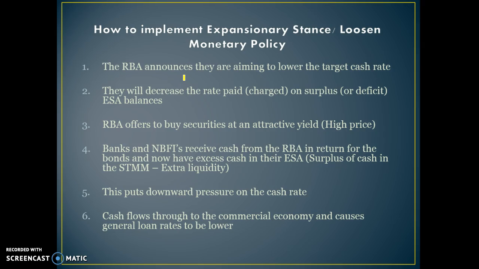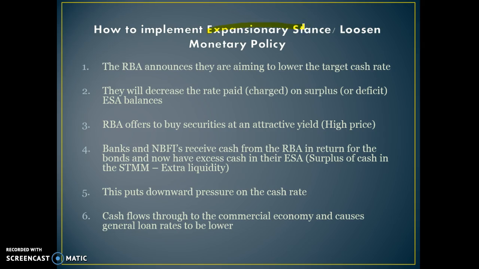The second thing they will do is decrease the rate that they charge on the exchange settlement account. So when the banks have to borrow from the RBA as a last resort, they will lower the rate that they're charging them. They will also reduce the rate that they pay banks for surpluses in their exchange settlement accounts. The next thing they will do is buy securities at an attractive price, because to implement an expansionary stance, they need the banks to have more liquidity.